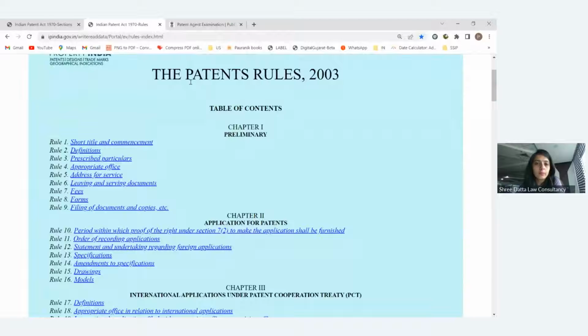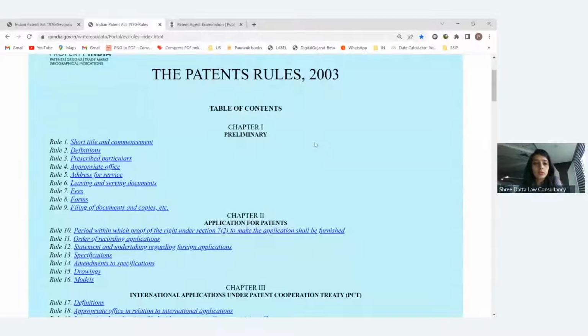It is also known as the Patents Rules 2003. The first rules came in 2003, then various amendments happened. The latest amendment was in September 2021. Amendments to the rules are easy because there is no interference of the central government, and if any amendment is required in the patent law, it will be in the form of these rules only. So you can see that there are many amendments with respect to the rules.